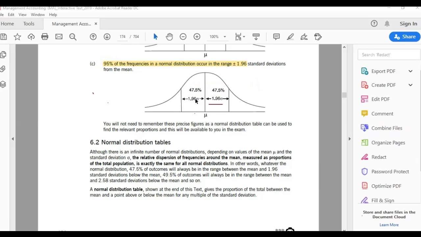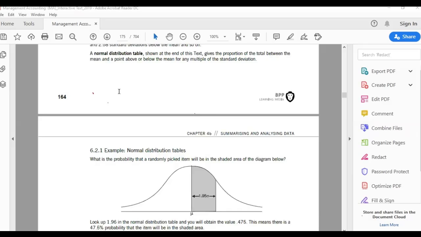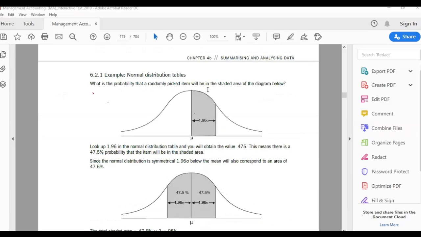So if they show us a question below here, what is the probability that a randomly picked item will be in the shaded area of the diagram below? So we call it 1.96 standard deviation. Look up 1.96 in the normal distribution table and you will obtain 0.475. Now, there is something called the normal distribution table. You have to find that value from the table. Where is that table? It is given in your book. I will show you on the screen now. Let me open up the table. Give me a minute.